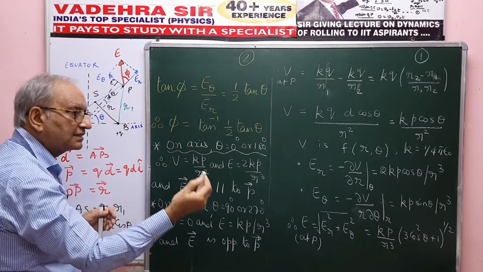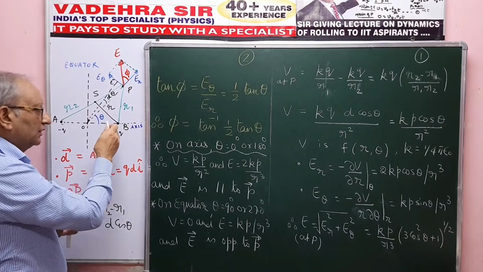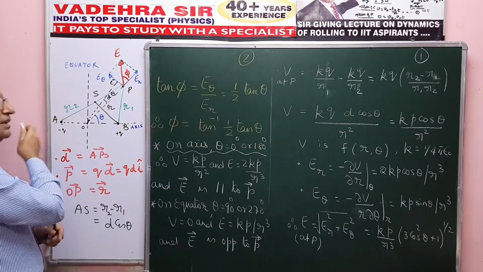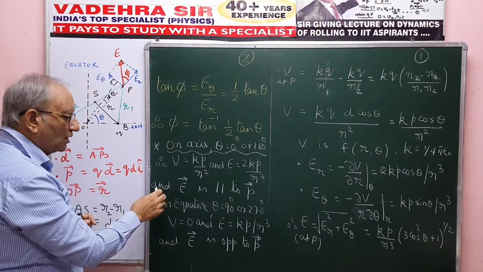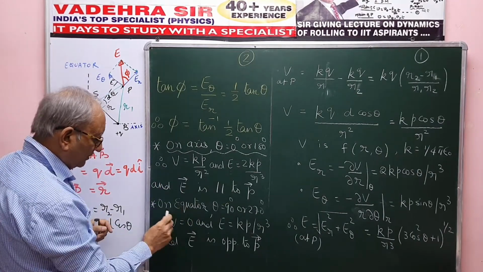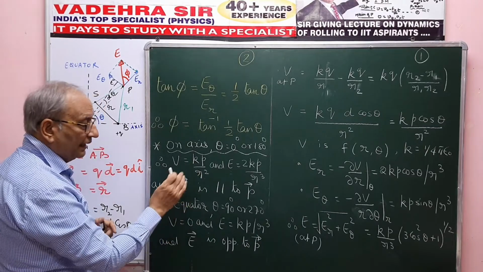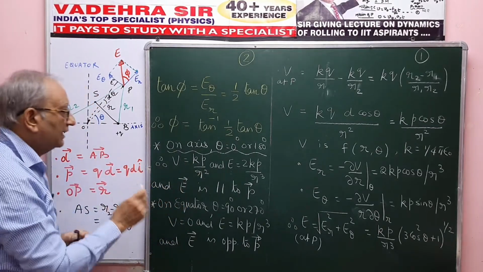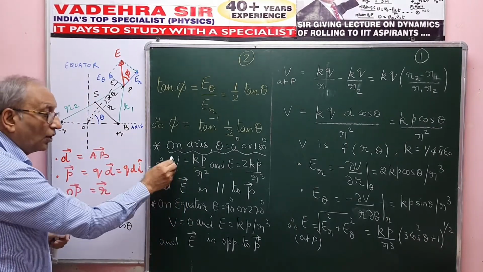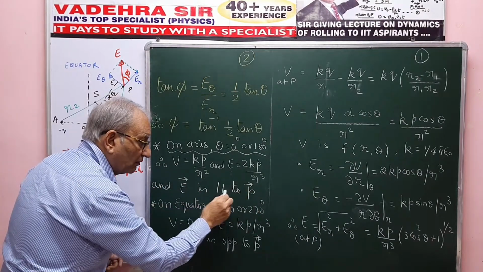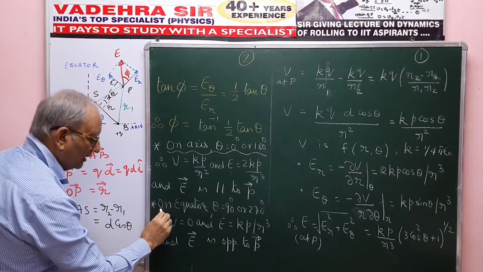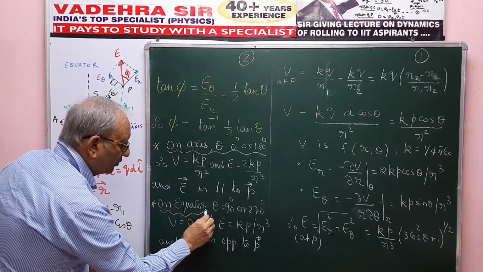At a point on the axis, it could be on the right of B or it could be on the left of A. Done. Let's now talk in terms of vectors. Remember that E arrow on the axis is always parallel to the dipole moment vector, always parallel to P arrow. Let me now take on the equator.